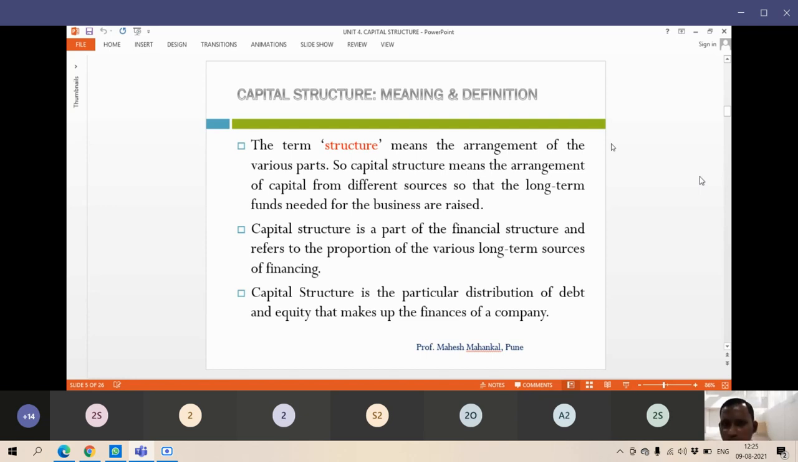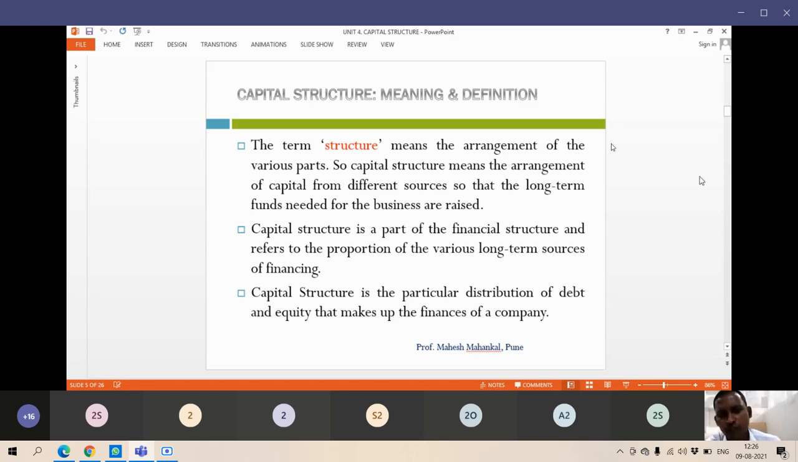The term structure means the arrangement of the various parts. So capital structure means the arrangement of capital from different sources so that the long-term funds needed for the business are raised. Okay, we require long-term funds for the purchase of assets, fixed assets, or long-term assets, we can say. For that we require funds that we are going to raise through sources like we can issue equities, or we can issue debentures, or we can take a loan.